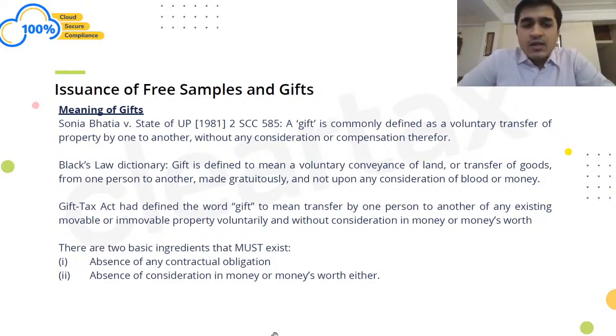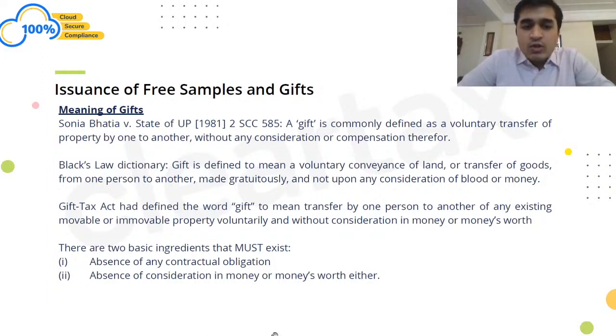Next, as per Black's Law Dictionary, gift is defined to mean a voluntary conveyance of land or transfer of goods from one person to other, made gratuitously and not upon consideration of blood or money. So if you're not paying through your blood or through money, in that case, it is considered as a gift, which is again a voluntary transfer either of land or of goods, right?